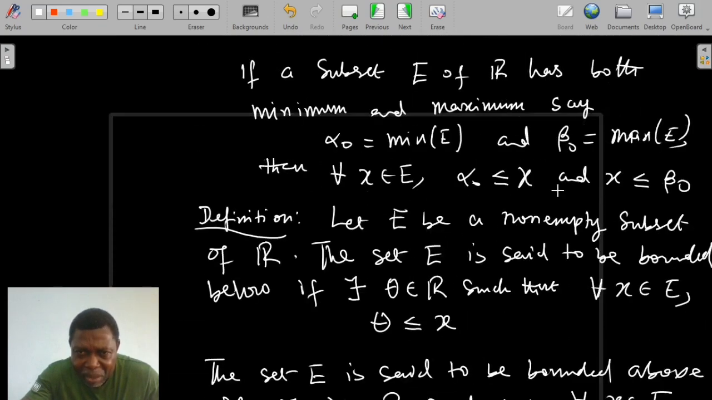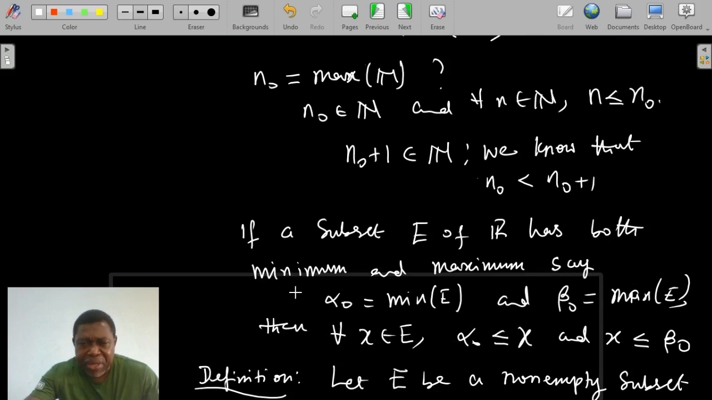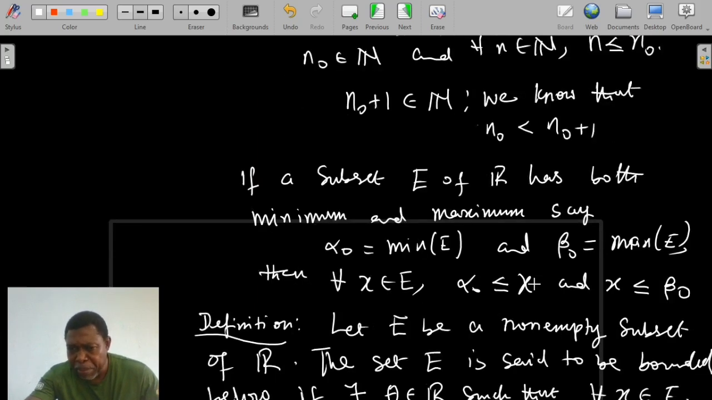That is why I made a remark here when I talked about the maximum and minimum of a set. Once a subset E has both a maximum and a minimum, then automatically this condition holds, because that minimum will be a member of the set. And not only is it a member of the set, that minimum must be less than or equal to x for all x in the set E. And x will also be less than or equal to beta naught for all x in E, where beta naught is the maximum. So any set that has a minimum and a maximum is automatically bounded both below and above, and thus a bounded set.